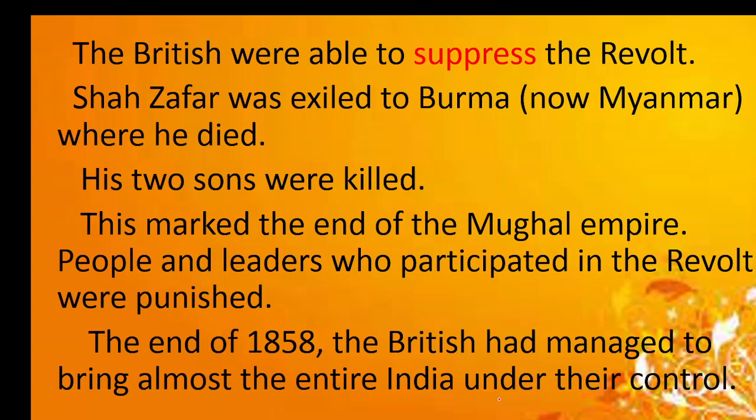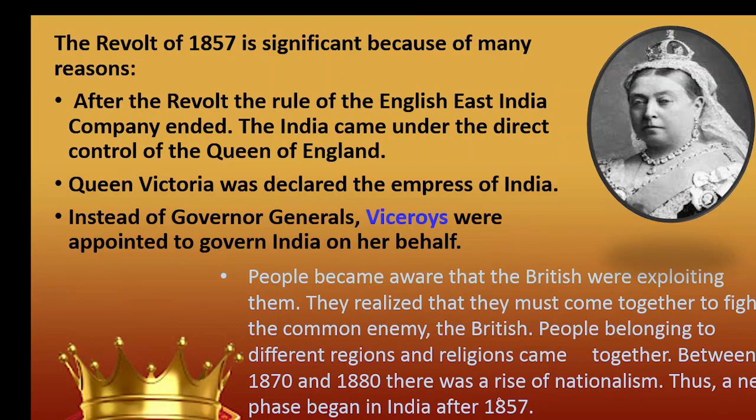So what is the result of the revolt? The revolt of 1857 is significant because of many reasons. After the revolt, the rule of the English East India Company ended. India came under the direct control of England, that is the Queen of England. At that time, who is the Queen of England? Do you know, children? Yes, Queen Victoria. So Queen Victoria was declared the Empress of India instead